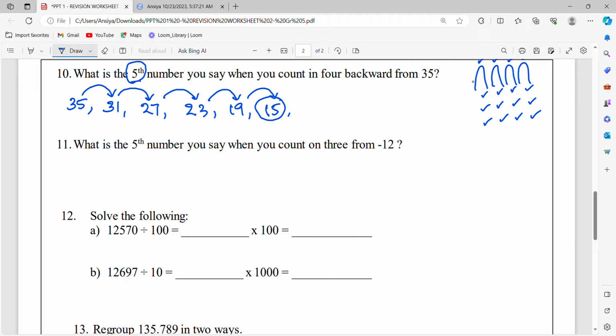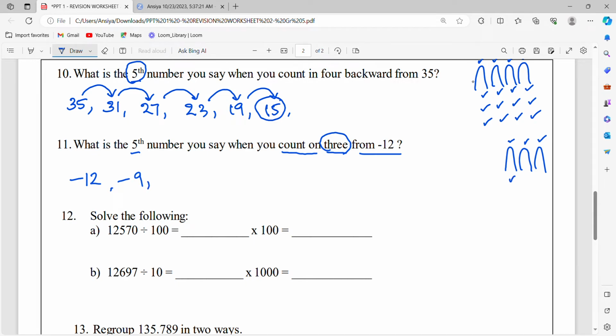Here it's given, what's the fifth number you say when you count on 3 from negative 12. So from negative 12. And this time it's count on. So you are adding. Adding which number? Adding 3. So 3 fingers. Okay, so negative 12. You are adding, so negative 11, negative 10, negative 9,